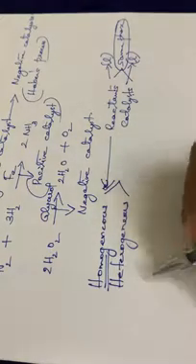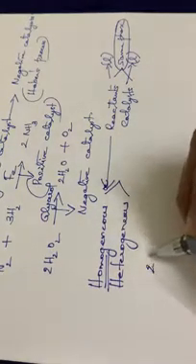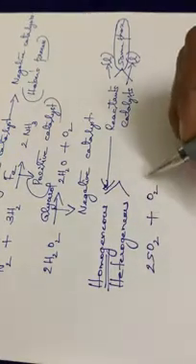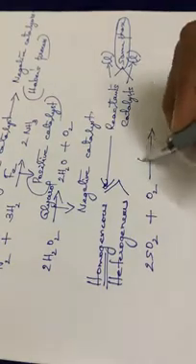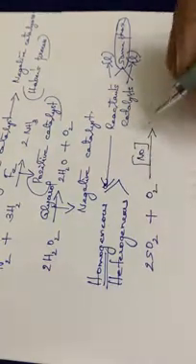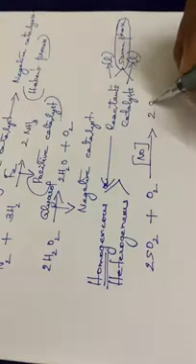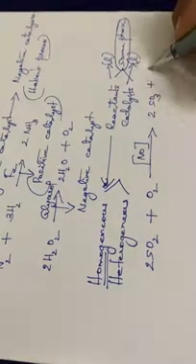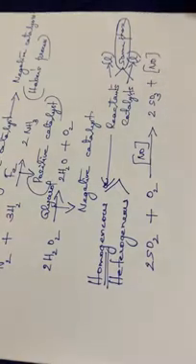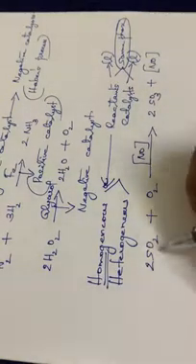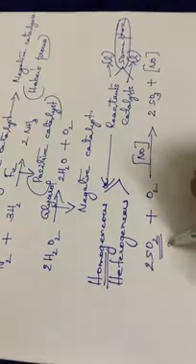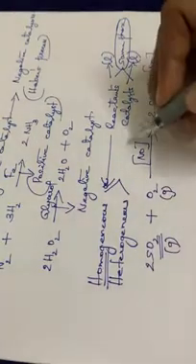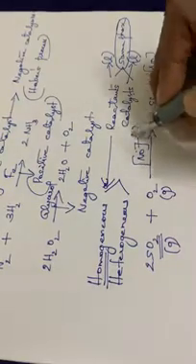Example: oxidation of sulfur dioxide. SO2 plus O2 in the presence of nitric oxide, NO, which acts as a catalyst. The product will be SO3, and the catalyst is regenerated. See here, sulfur dioxide is in the gaseous form, oxygen is also in the gaseous state, and nitric oxide is also in the gaseous form.